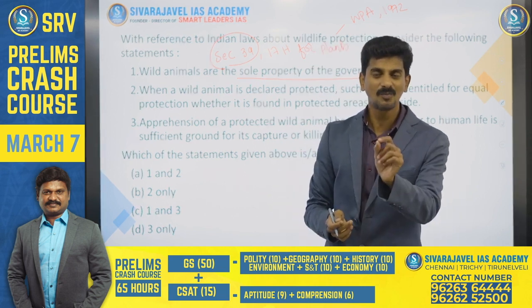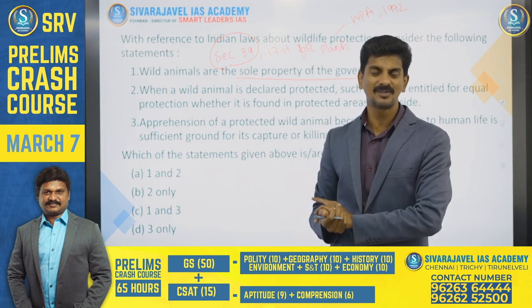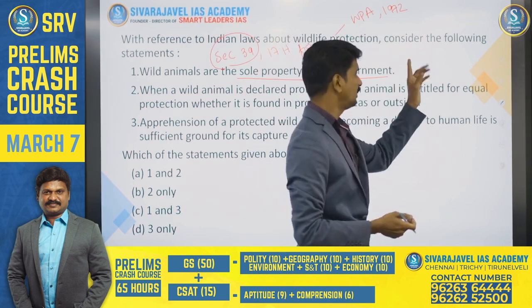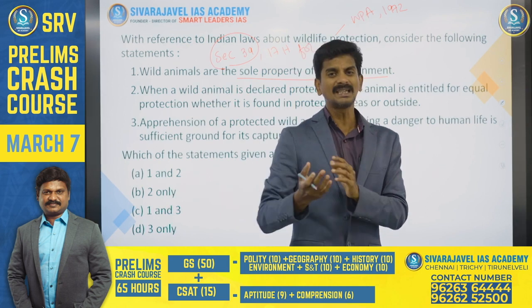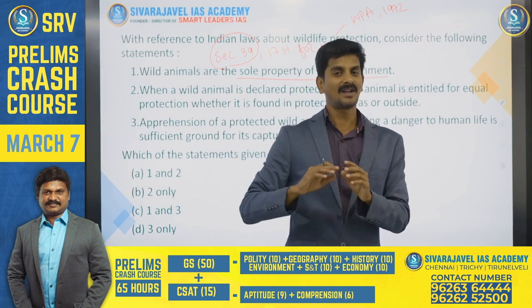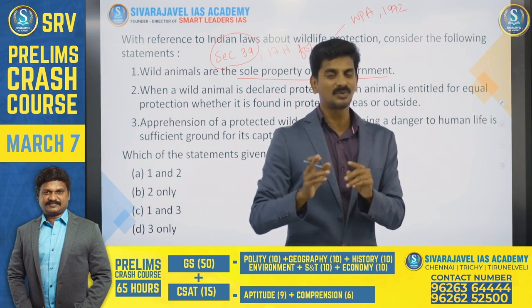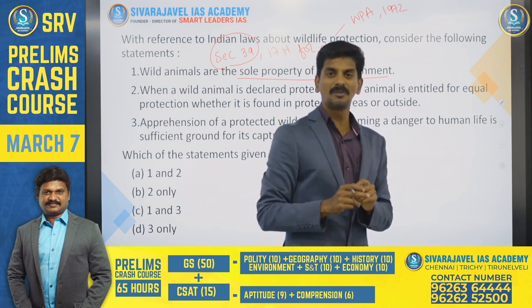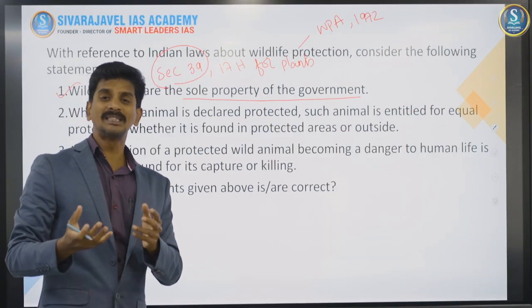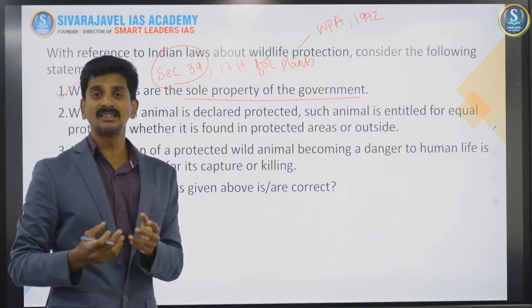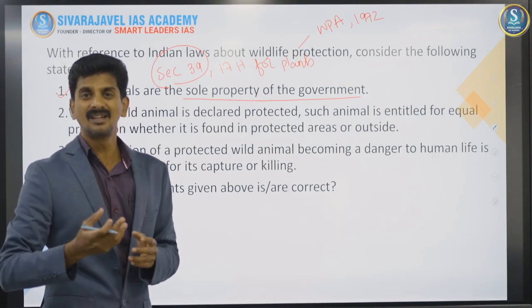Let me add one small point, except Schedule 5 animals. You know what Schedule 5 animals under WPA 1972 stand for? Vermin animals. The nuisance animals, you know. Those animals you can kill and eat. But for other protected animals, you cannot, because the government is the sole property owner. So this is a correct statement. And you may not need to know all the provisions of WPA 1972. Sometimes use your logical common sense.